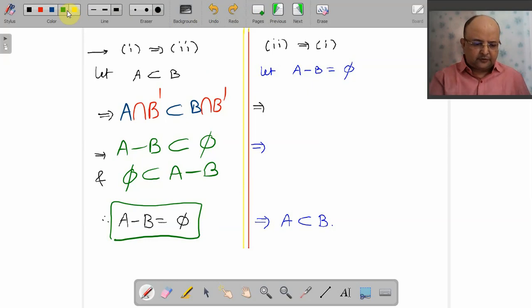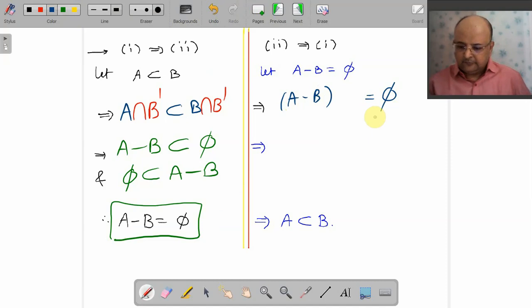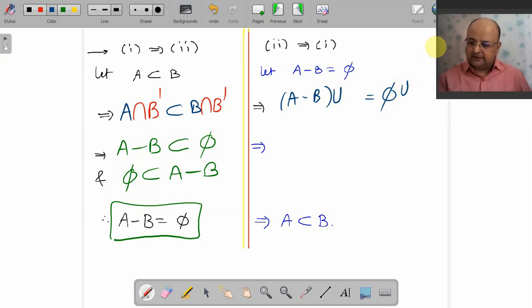Conversely, we go for the converse path. What is given to us? A minus B equals to phi. Yep. We take union to both the sides. I hope you don't mind, darlings. A minus B equals to phi. We take union. Just as here on the left hand side and right hand side we took intersection, we can take union also. Yep. With what? I will go for A intersection B.